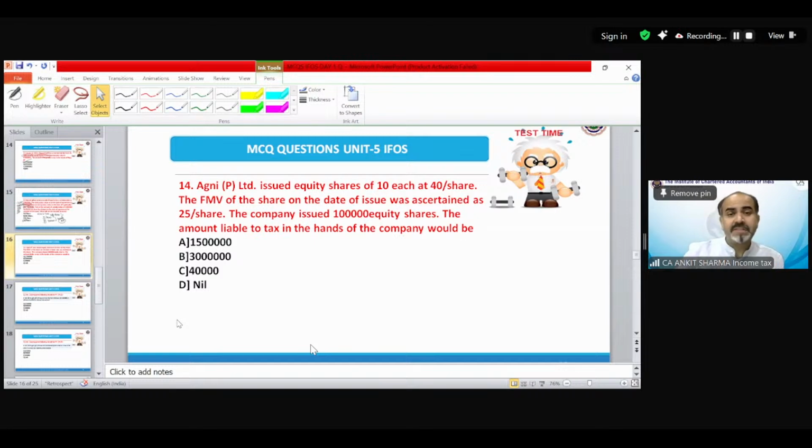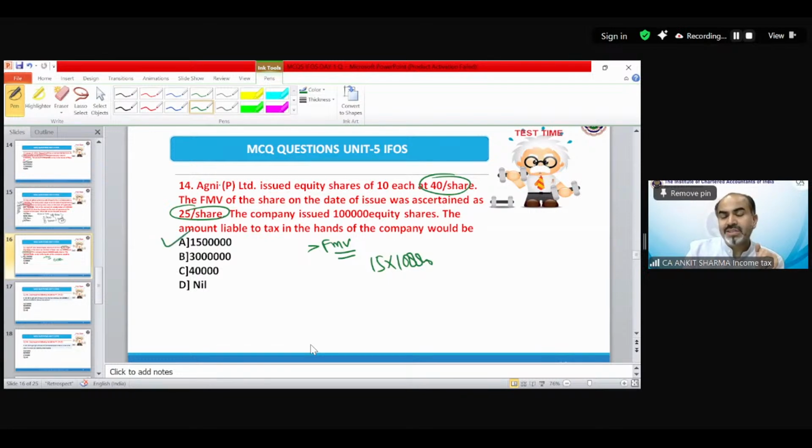The provision says if a closely held company issues shares at a price exceeding its market value, the difference would be income from other source. The market value was 25, the issue price is 40, the difference is 15, and there are 1 lakh equity shares. So the answer would be 15 lakh.